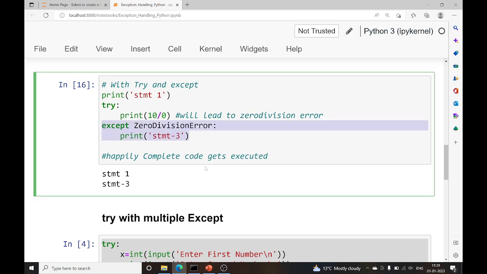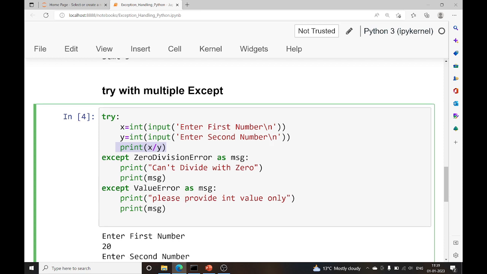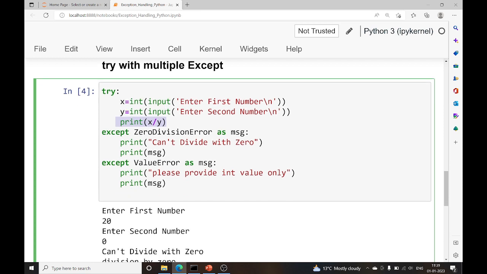Okay, now let's come to try with multiple except blocks, and how we can have multiple except errors. In this scenario I'm taking two inputs, x and y, and I'm printing x divided by y, and there can be multiple types of runtime errors.